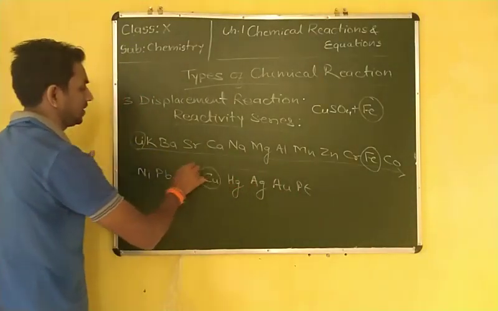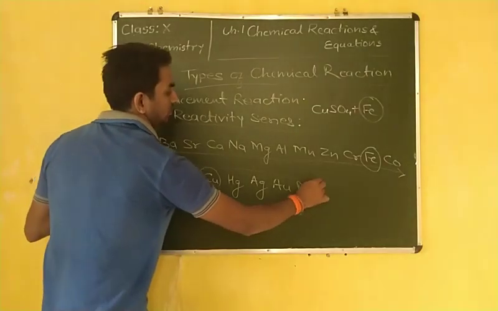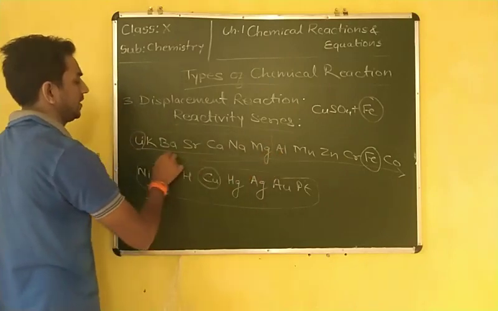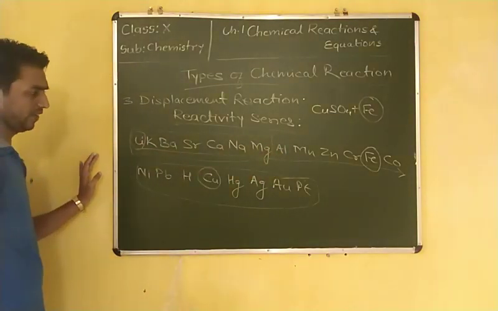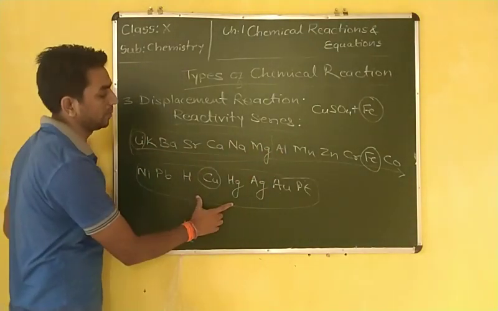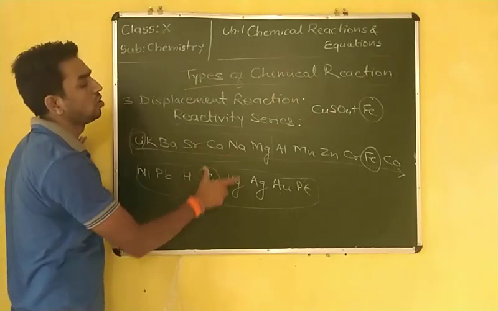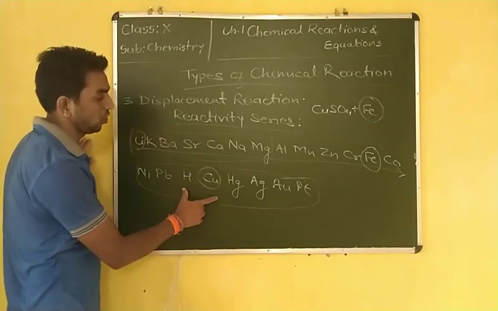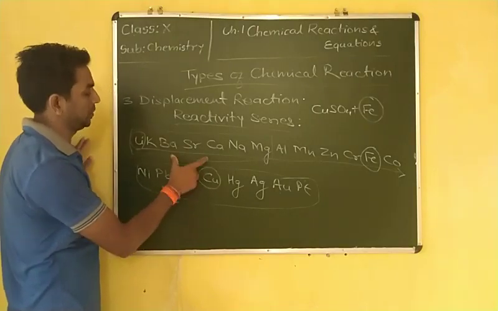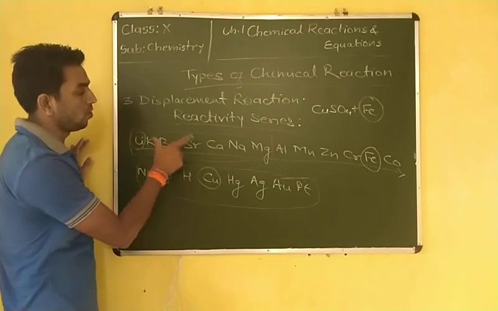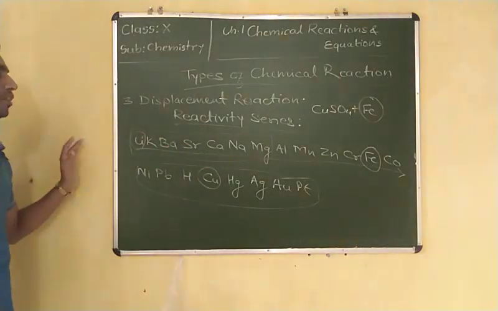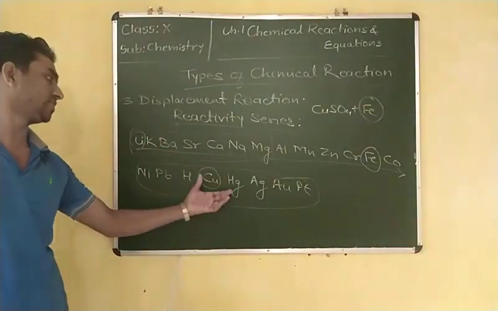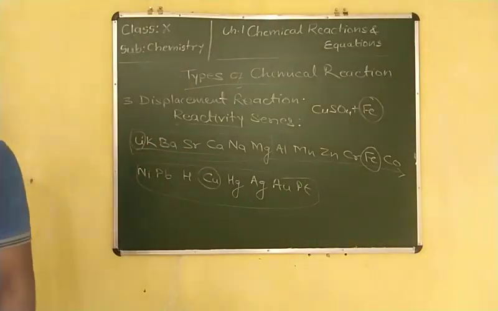So the salt of this metal will be displaced by these metals. Means the salt of a less reactive metal will be displaced by the more reactive metal. Again I am telling, the salt of a less reactive metal will be displaced by a more reactive metal. So on the basis of all these elements, a more reactive element can displace less reactive elements.